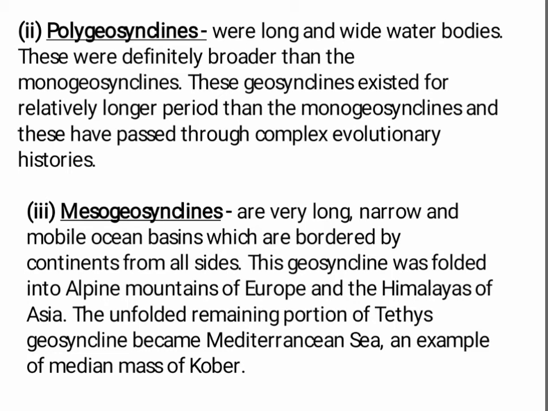And the next is mesogeosynclines. They are very long, narrow and mobile ocean basins which are bordered by continents from all sides. This geosyncline was folded into the Alpine mountains of Europe and the Himalayas of Asia. The unfolded remaining portion of the Tethys geosyncline became the Mediterranean Sea, an example of median mass of Kober.